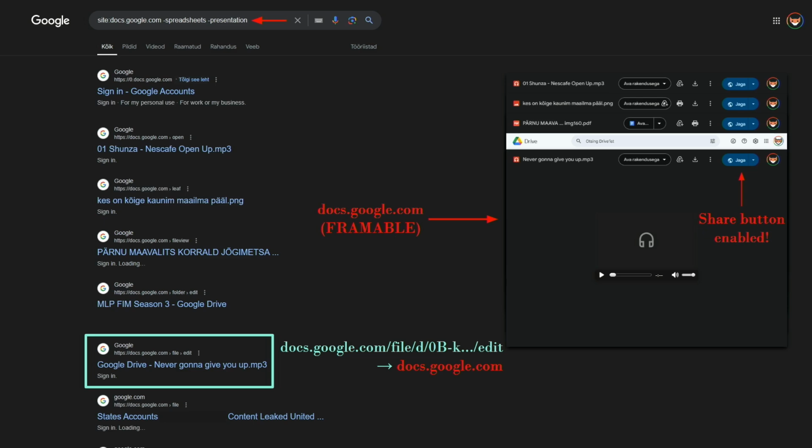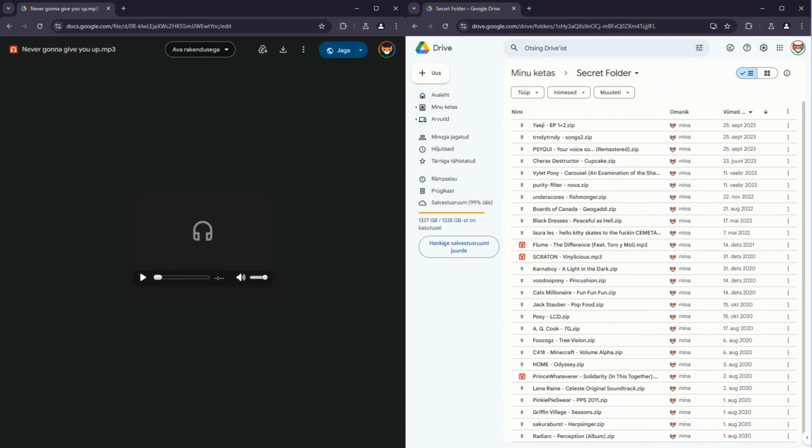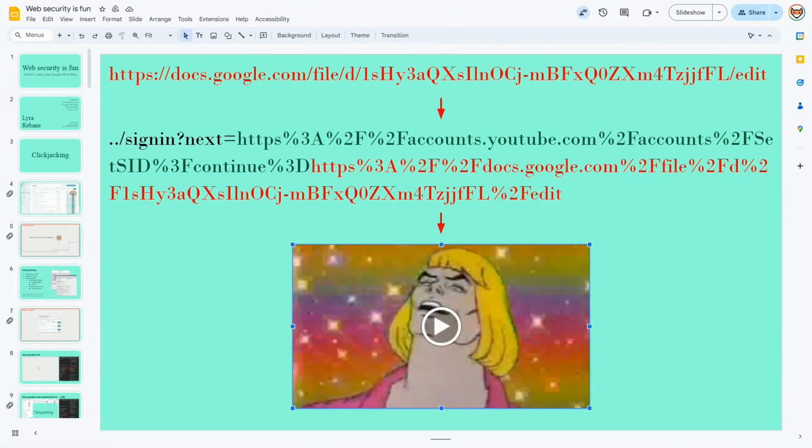So yeah, let's use it. Something I noticed really quickly is that if you have a Google Drive folder, you can take its ID, throw it in that URL we just found, and you can actually open up a Google Drive folder in the same view, still with the share button enabled and everything on the Google Docs domain. So OK, it's getting interesting. Let's try to put it inside of our slide and see what happens.